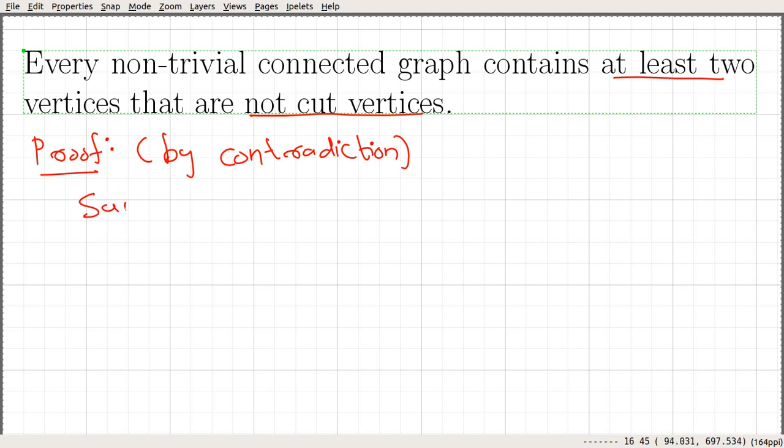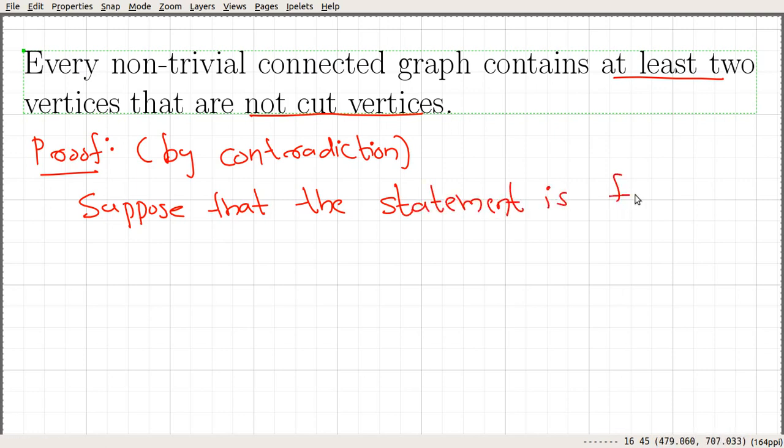Suppose that the statement is false. That says every non-trivial connected graph has at most one vertex that is not a cut vertex.